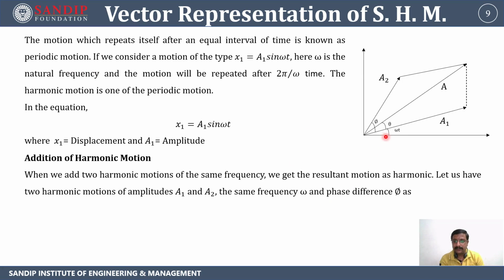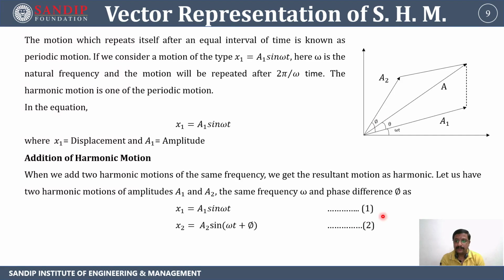A1 is at angle omega t, but A2 will be at an angle of omega t plus phi. So there will be a difference of phi. This difference is called the phase difference. x1 equals A1 sine omega t, x2 equals A2 sine omega t plus phi.